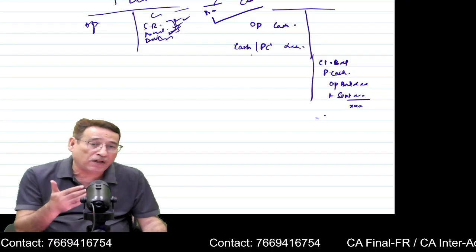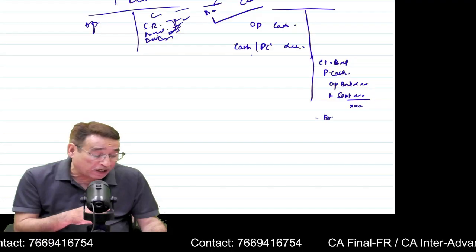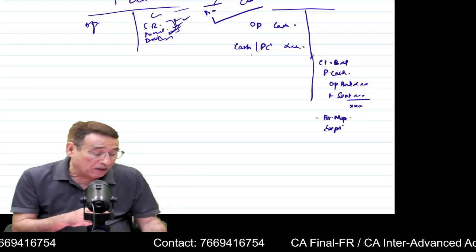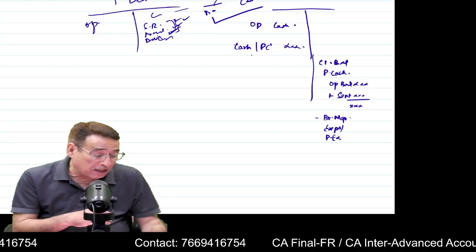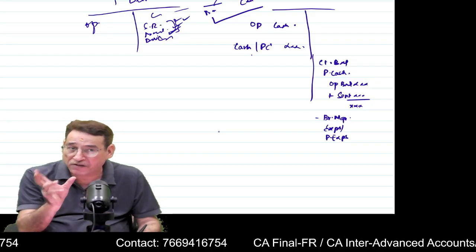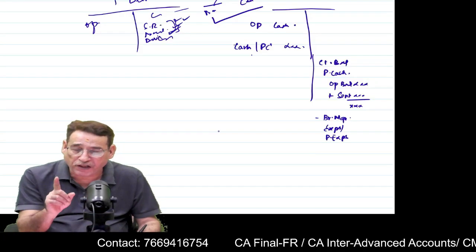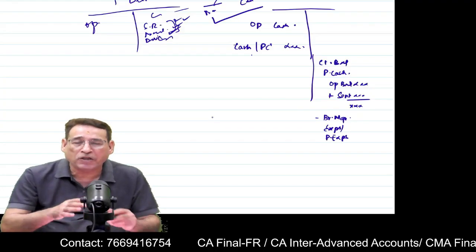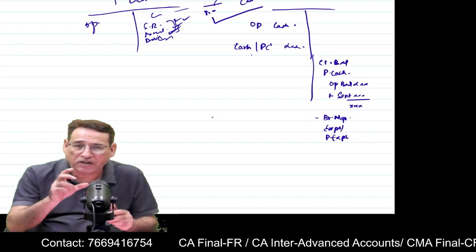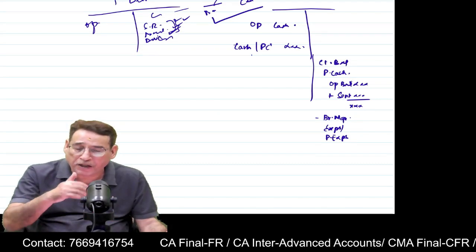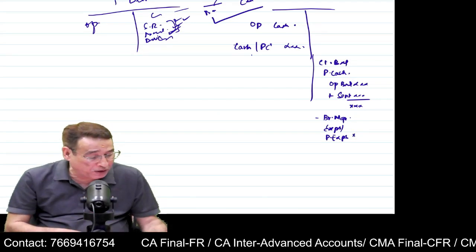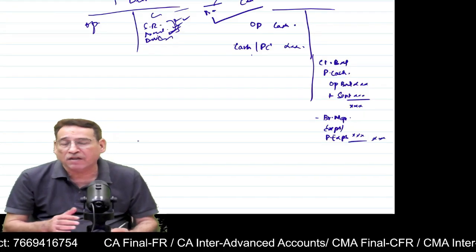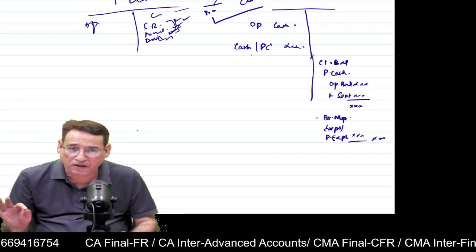Now, it will be given in the question as branch manager's expenses, or it will be given this way, petty expenses. Petty expenses or branch expenses are one and the same thing. Is it clear to you? There is a difference between branch expenses and branch manager's expenses. Branch manager's expenses means the total amount spent by the branch manager out of petty cash available with him. So you simply subtract it from here, and then whatever closing balance is there, you put it over here. Is it clear to you or not?